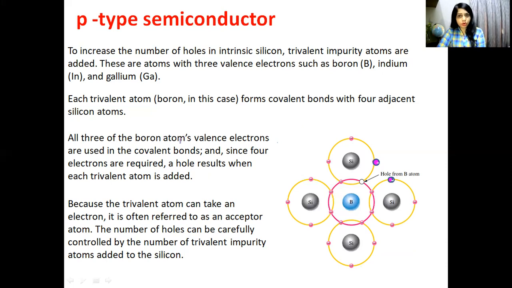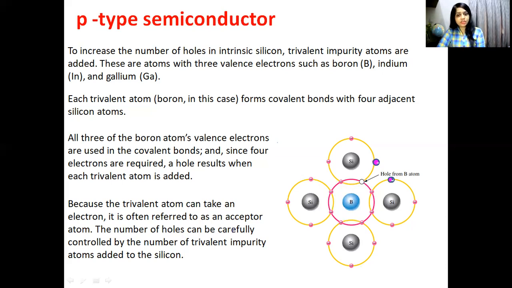All 3 of the boron atom's valence electrons are used in the covalent bonds, and since 4 electrons are required, a hole results. That's why you can see here this is white and this is known as a hole. The hole results when each trivalent atom is added. Because the trivalent atom can take an electron, it is often referred to as an acceptor atom. Why is it an acceptor atom? Because there is a hole and it is ready to take an electron.